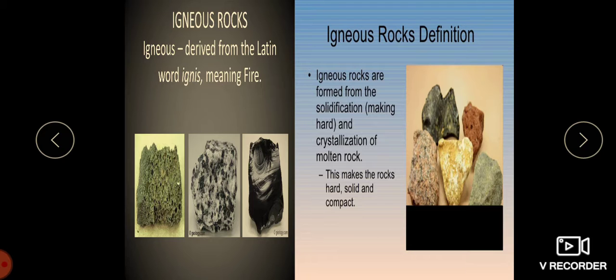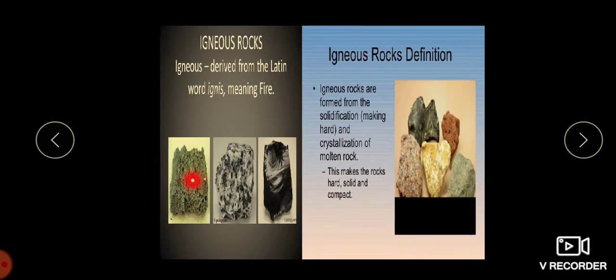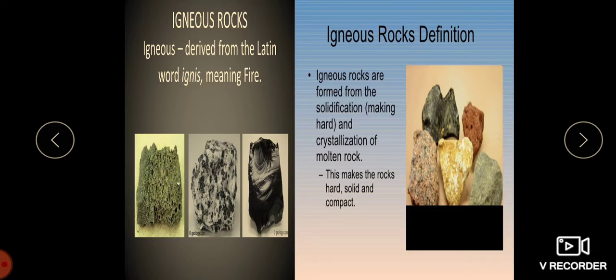Typically, the melting of rocks is caused by one or more of three processes. First one is an increase in temperature, secondly a decrease in pressure, thirdly a change in composition. So, igneous rocks are formed from the solidification, which means making it hard, and crystallization of molten rock. This makes the rocks hard, solid and compact.